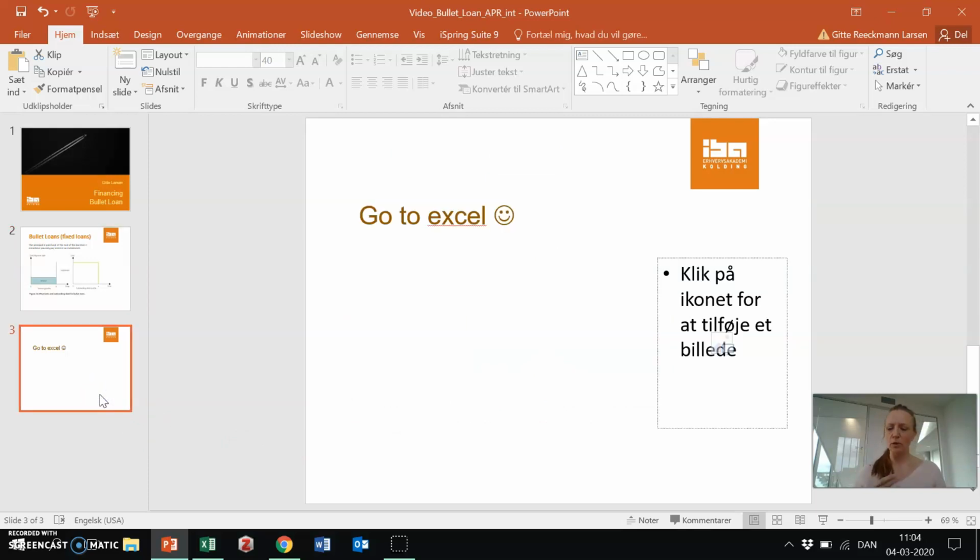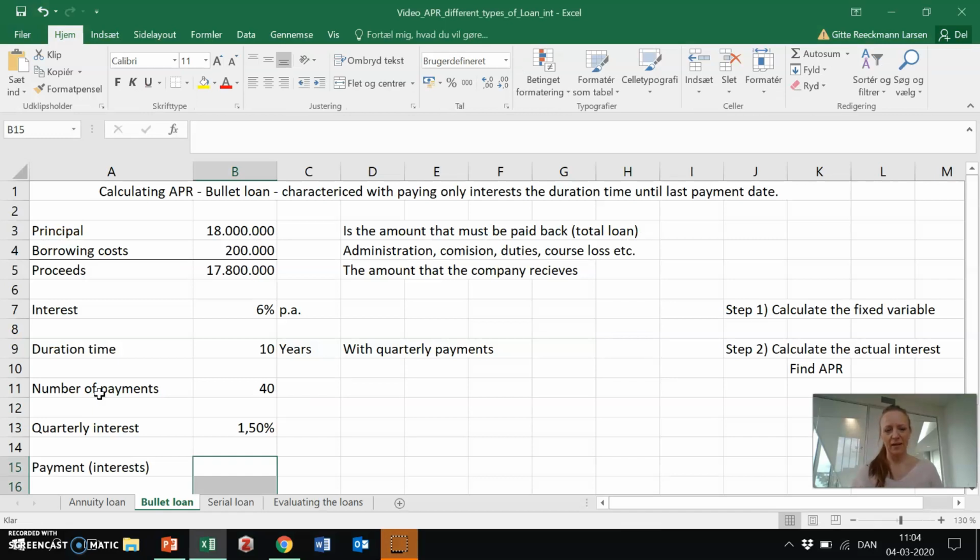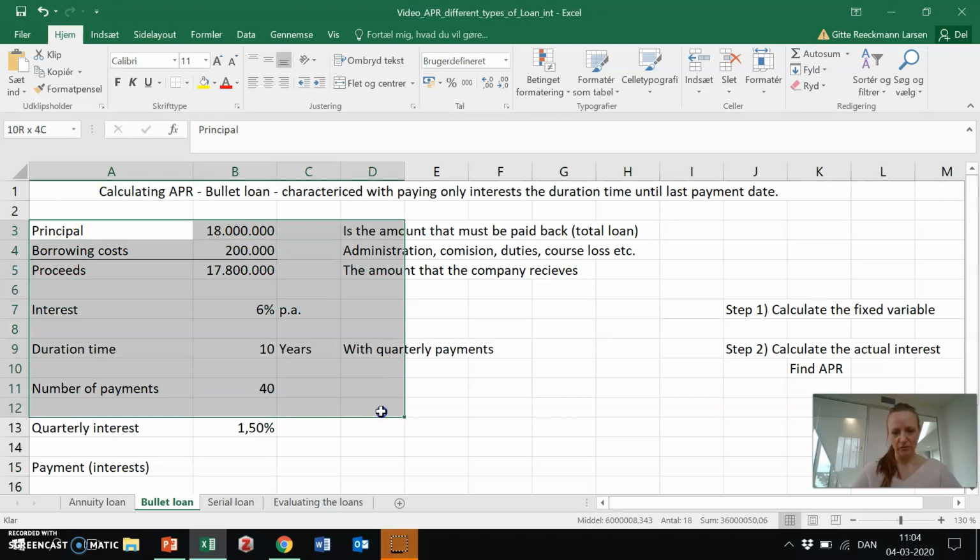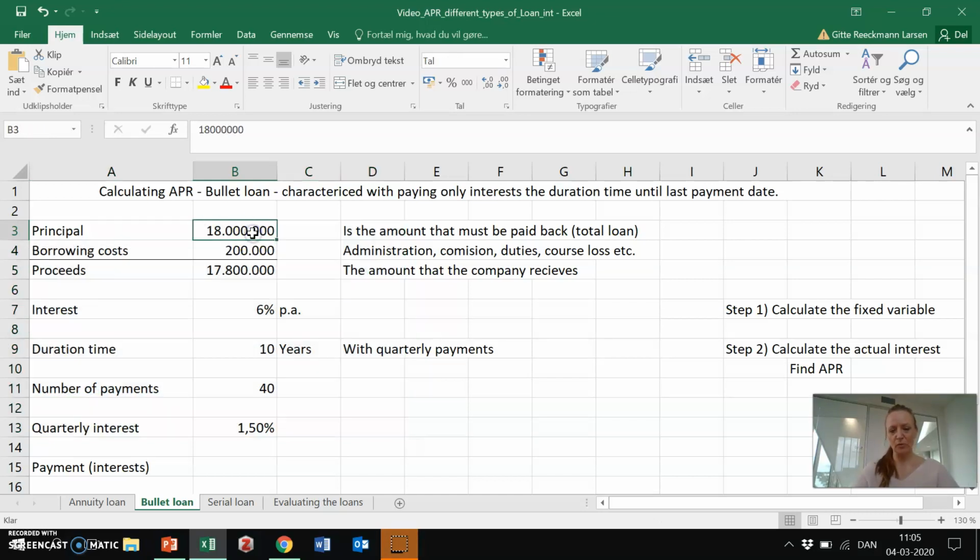So like in the previous video, we will go to Excel. We will work on the exact same example that I made for the annuity video. So please open Excel. Here you see it's the exact same example as we did together in the annuity. Make sure that you press pause and that you have copied and recreated this part of the sheet. Remembering that the principal was 18 million, the borrowing cost in this loan was 200,000, just a fixed amount. We talked about what this fixed amount could be part of. Subtract these two and you will have the proceeds, the amount the company receives.